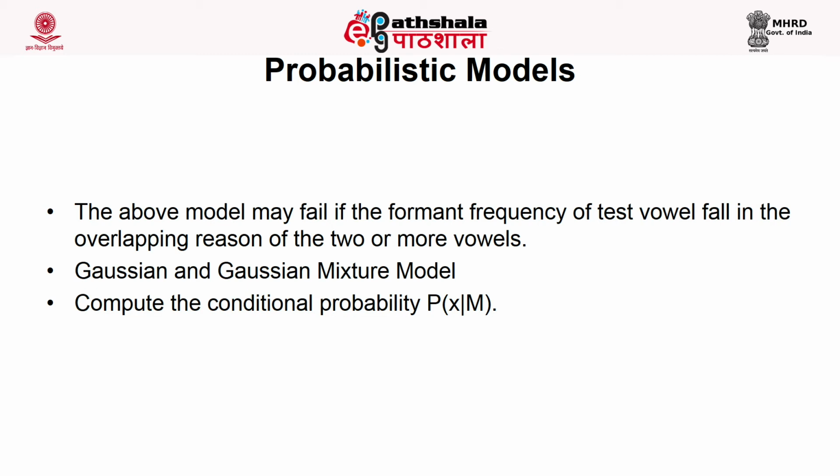The basic idea behind the Gaussian mixture model is, instead of training a single Gaussian, let's say a vowel spoken by 10 people: for 2 people the formant range or the model may be the same.